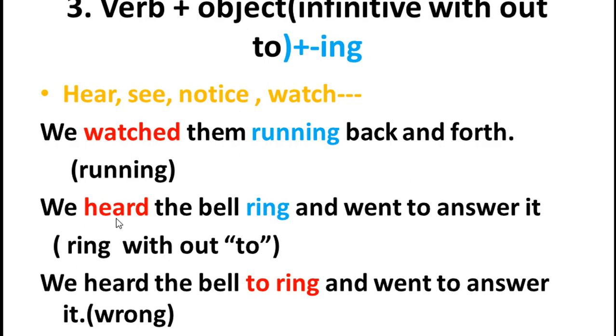Second example, please. Here, we hear the bell. Yes, look here, this is our second usage: we hear the bell ring and went to answer it. Yeah, ring without to. What did it say before? When we use infinitive verbs, they do not take to. If you use these, the second option is that they do not use this infinitive word to. Yes, it means they do not use to, meaning it is possible.